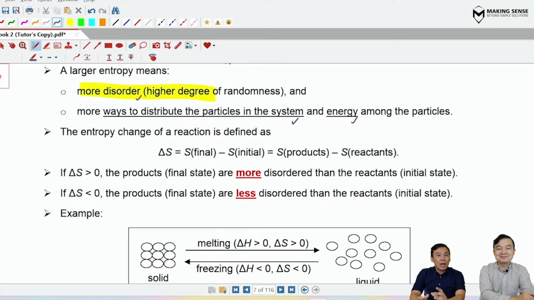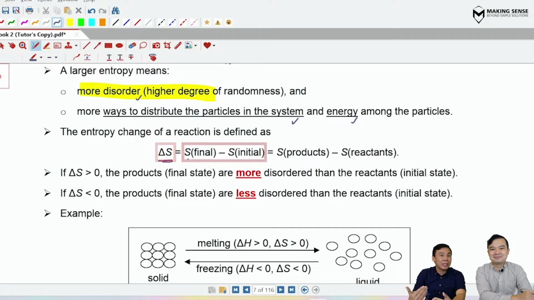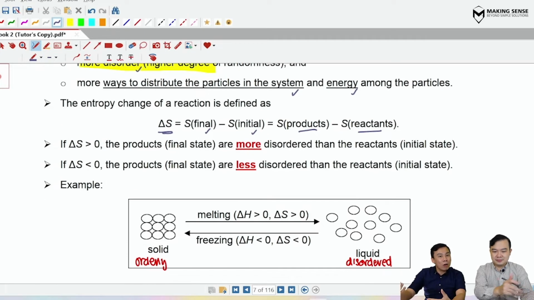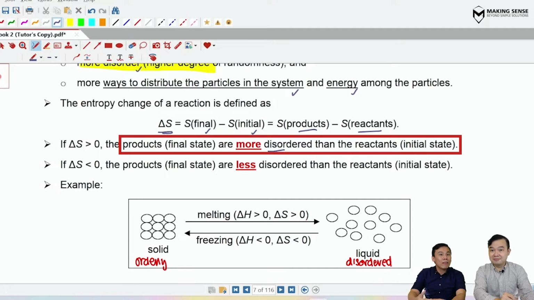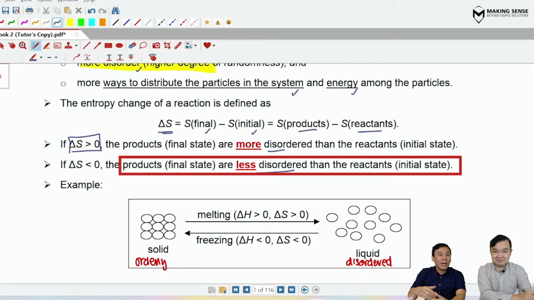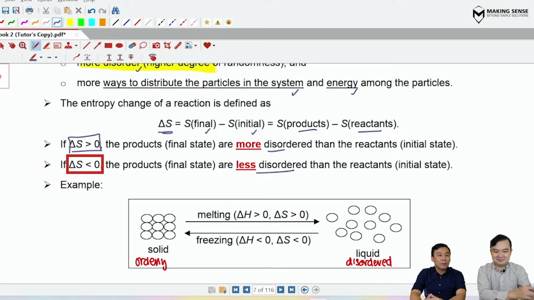In this topic, other than the entropy value itself, what we are concerned with is the entropy change, delta S. Change is always final minus initial. So the entropy change of a reaction refers to the entropy of the products subtract away the entropy of the reactants. If the products are more disordered, they have a higher entropy, and therefore we say entropy change is positive. Conversely, if entropy decreases through the reaction, then the entropy change will be negative.